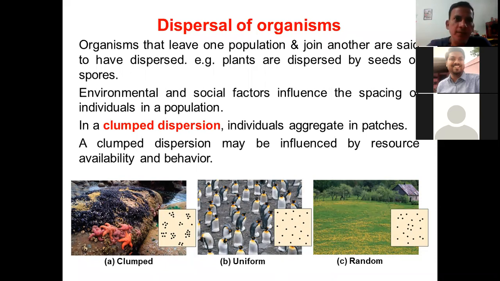By resource availability it means that, let's say if we talk of the cyanobacteria or the algae, it will depend on the availability of water or the availability of space and sunlight. So they will only be surviving or growing in those areas where there is an abundance of sunlight and water. And also it depends on what kind of behavior the organism has. Let's say, for example, in this particular slide, here you are seeing starfishes. So these starfishes are going in clumps here. In the other areas, they are not spread.